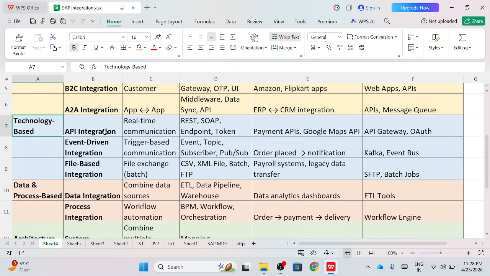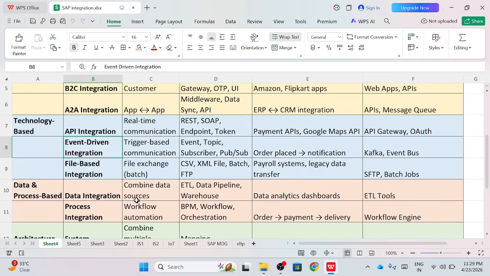technology based integration. In technology based integration we have three main subcategories. The first subcategory is API integration, in which different kinds of APIs are used. APIs are web based functions, and there are many types of APIs like REST, SOAP, socket. The common terminology in this one is endpoint and token, API gateway and OAuth.